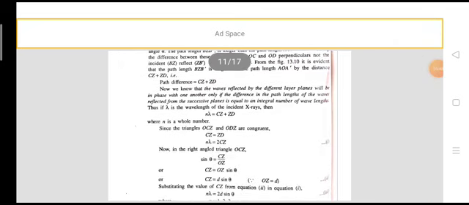Now we know that the waves reflected by the different layer planes will be in phase with one another only if the difference in the path lengths of the waves reflected from the successive planes is equal to an integral number of wavelengths. So if lambda is the wavelength of the incident X-rays, then the path difference CZ plus ZD is always equal to an integral multiple of the wavelength of the X-ray which is incident.